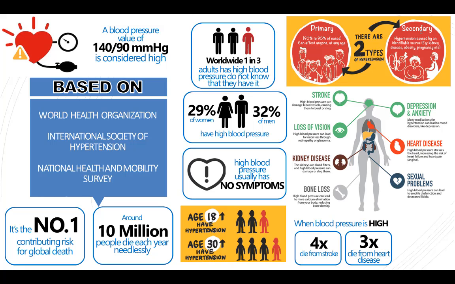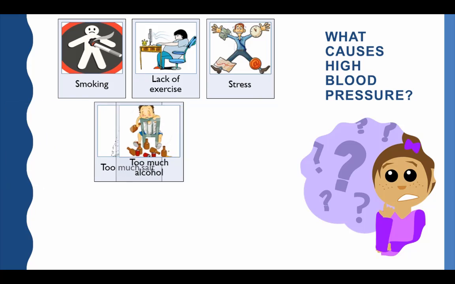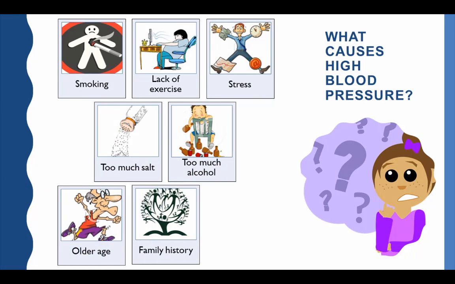What causes high blood pressure? The causes include smoking, lack of exercise, stress, too much salt, too much alcohol, older age, family history, and obesity.